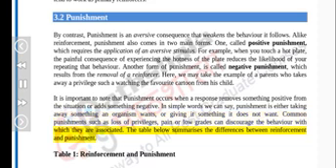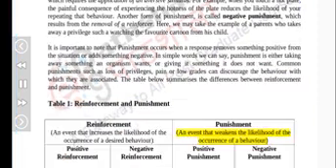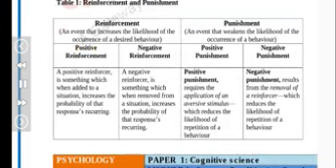The table below summarizes the differences between reinforcement and punishment. Table 1. Reinforcement and punishment. Reinforcement: an event that increases the likelihood of the occurrence of a desired behavior. Punishment: an event that weakens the likelihood of the occurrence of a behavior. Positive reinforcement, negative reinforcement, positive punishment, negative punishment.